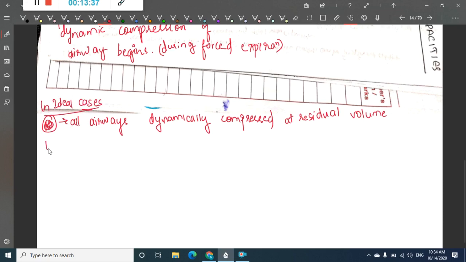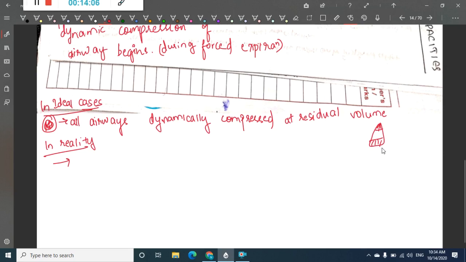But in reality, I have already told you that pleural pressure depends upon gravity, and there is less negative pleural pressure in the apex when compared to the base. The pleural pressure in the apex and base differs.